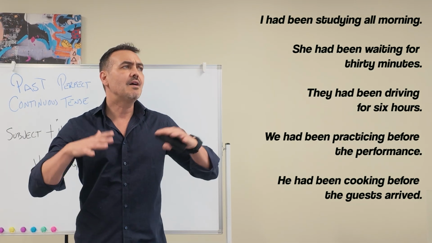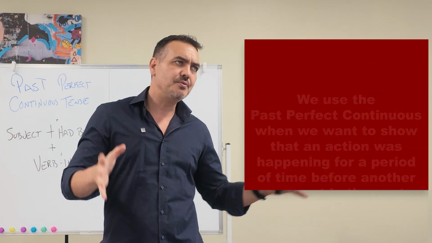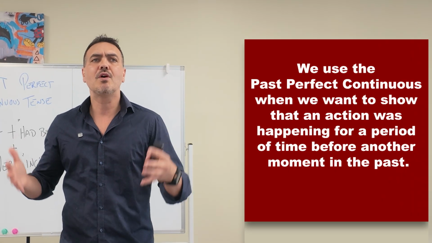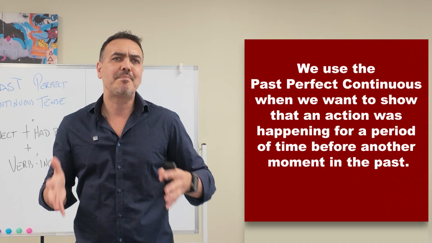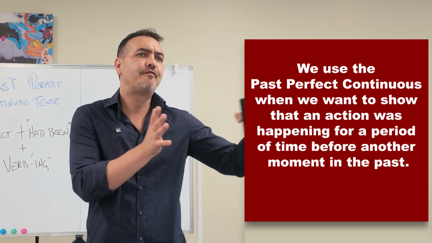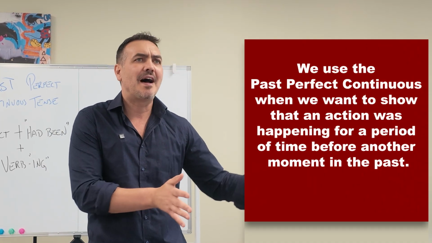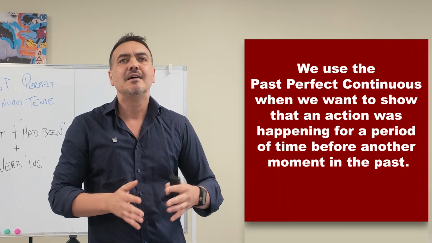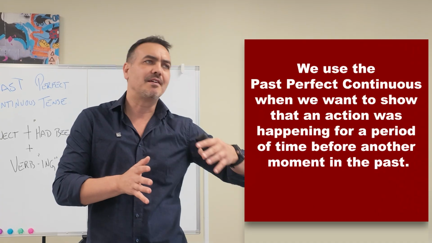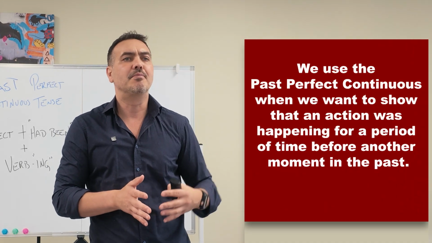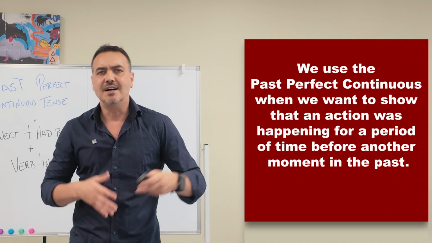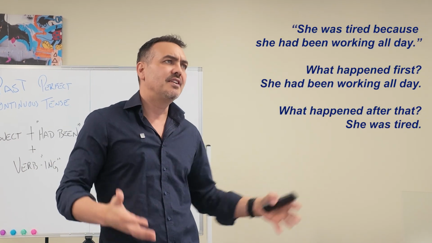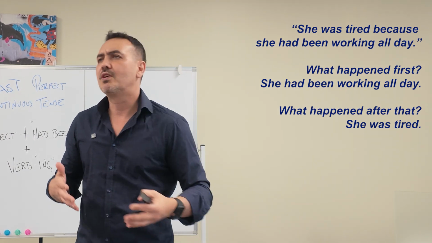Okay, so now let's look at when we actually use this tense. We use the past perfect continuous when we want to show that an action was happening for a period of time before another moment in the past. So both actions or both moments happened in the past, but we want to show that one was happening for a period of time before the other one. Okay? A little bit confusing, but to give you an example, she was tired because she had been working all